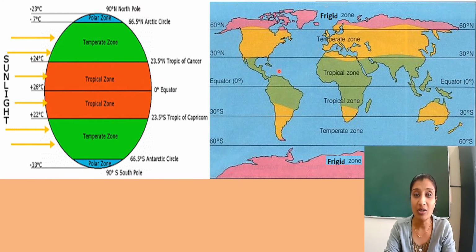Look at the map, children. You will see that the northern frigid zone lies between the Arctic Circle and the North Pole, whereas the southern frigid zone lies between the Antarctic Circle and the South Pole.